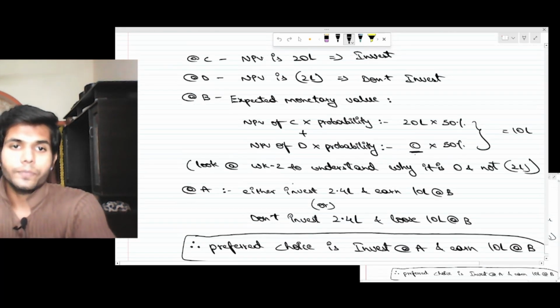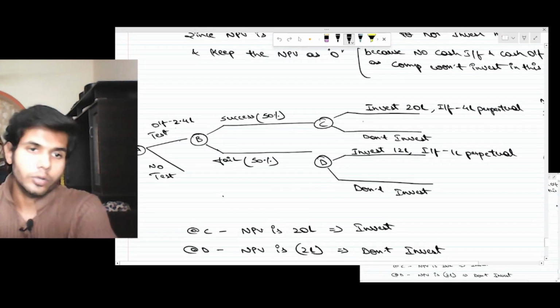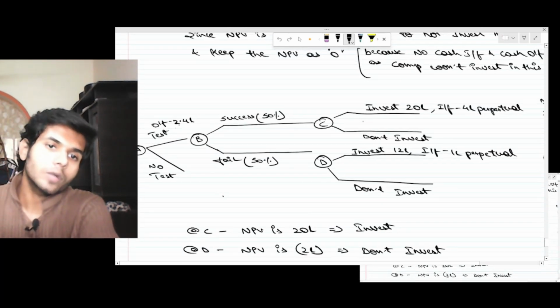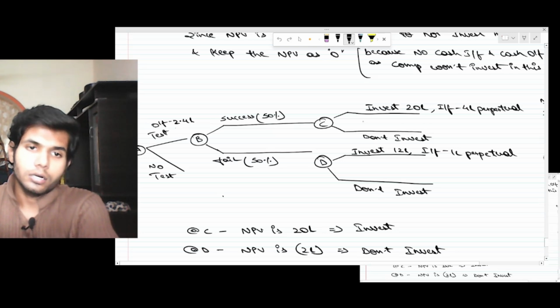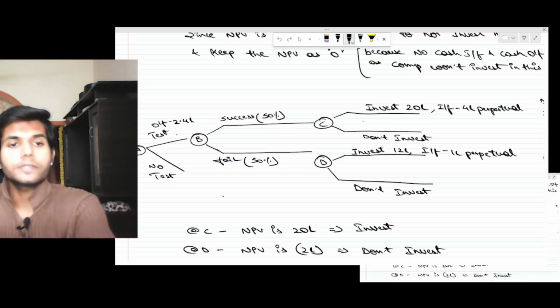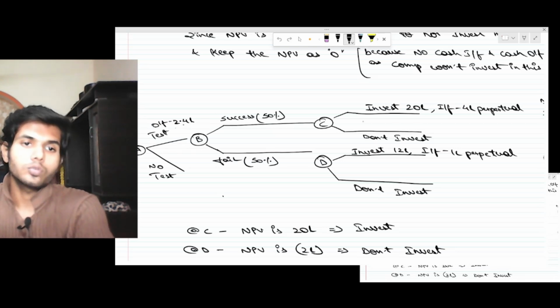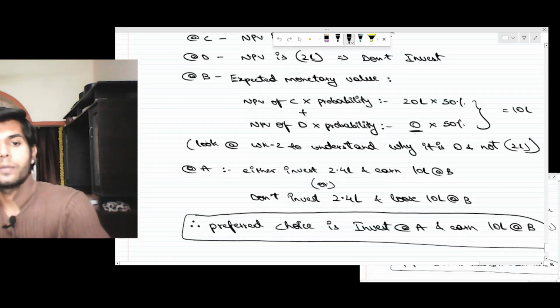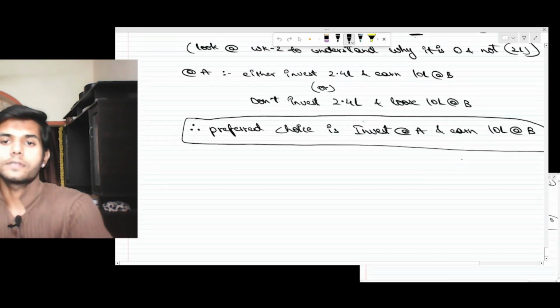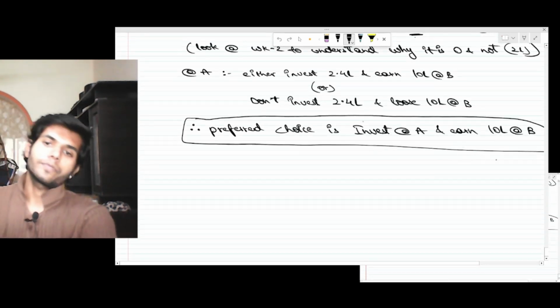At point A, which is the starting point, you can either invest minus 2.4 lakh at A and reap 10 lakh at the point B, or you cannot invest minus 2.4 lakh and lose 10 lakh. So it would be better for you to invest minus 2.4 lakh and earn 10 lakh at B. So the preferred choice: invest at A and earn 10 lakh at B.